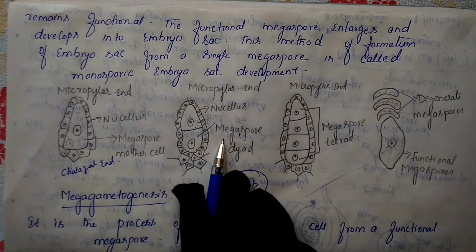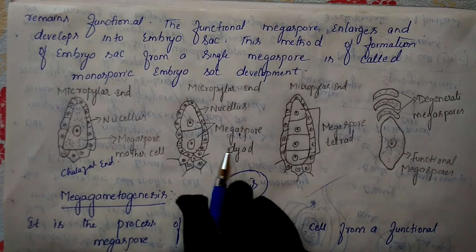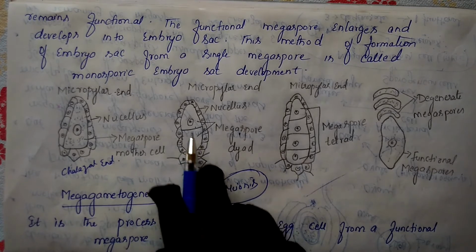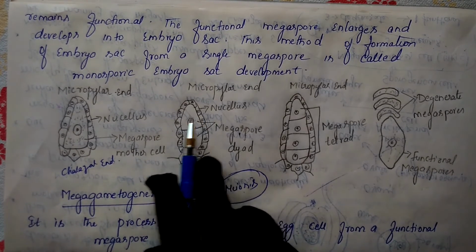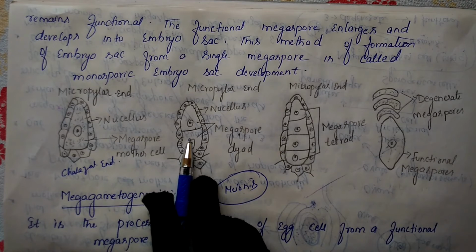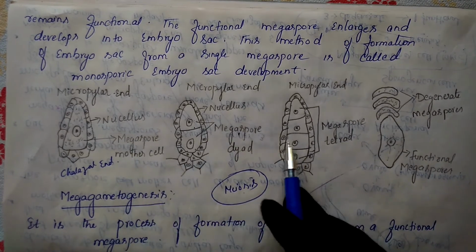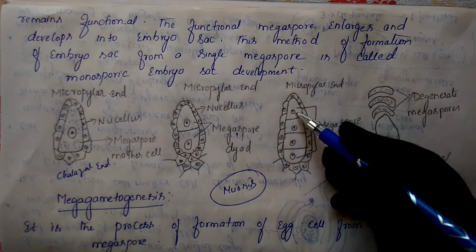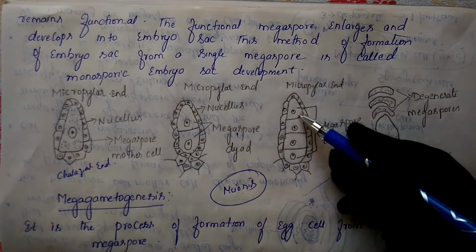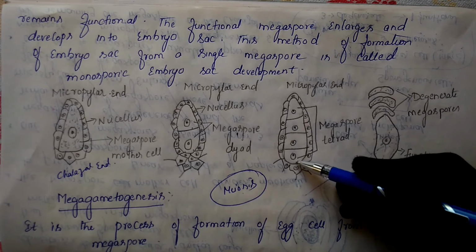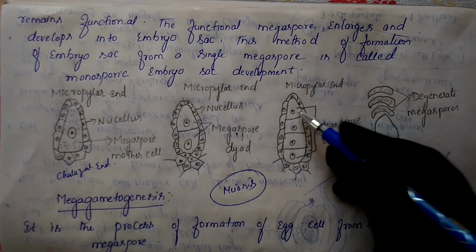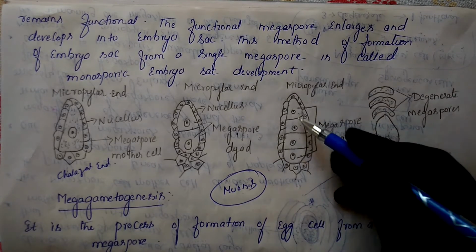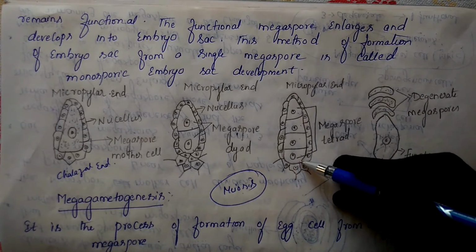Now this structure we call a megaspore dyad, because two cells have formed here. Meiosis first is finished. The cell has divided one time. Next, meiosis second takes place, and finally how many cells will we get? Four cells. 1, 2, 3, 4. So we call it a tetrad of haploid megaspores. This is one megaspore, this is one megaspore. So four megaspores are present.